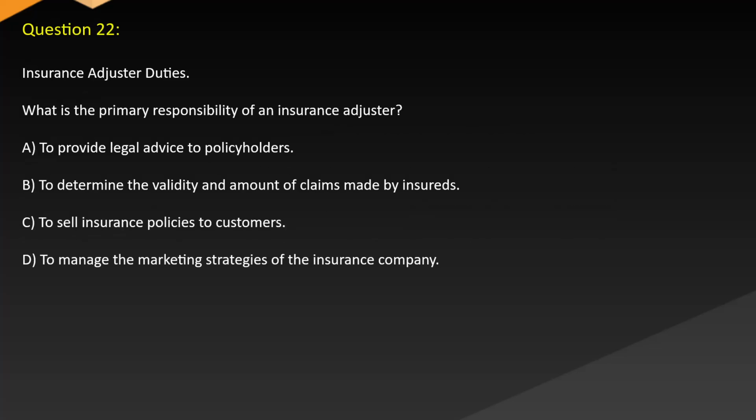Question 22. Insurance adjuster duties. What is the primary responsibility of an insurance adjuster? A. To provide legal advice to policyholders. B. To determine the validity and amount of claims made by insureds. C. To sell insurance policies to customers. D. To manage the marketing strategies of the insurance company.